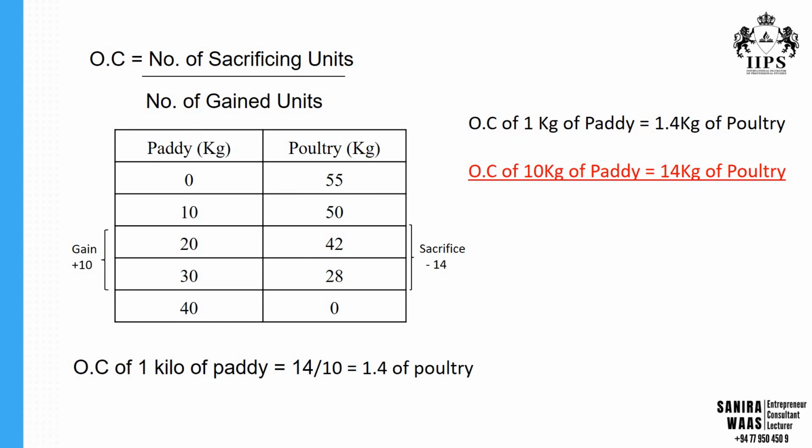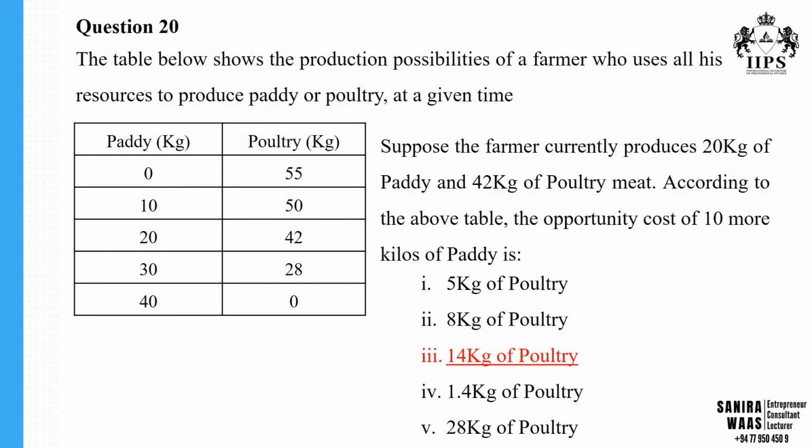Opportunity cost will be identified as number of sacrificing units divided by number of gaining units. And you can find the gaining units will be 10 and the sacrificing units on the other hand will be 14. With the simple equation of putting 14 on top and 10 on the bottom, you can find the opportunity cost of paddy as 1.4 kilograms of poultry. I know most of you have marked this 1.4 as your answer and have got it wrong. But the answer is 14 kilograms of poultry.